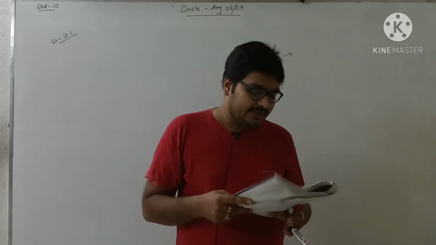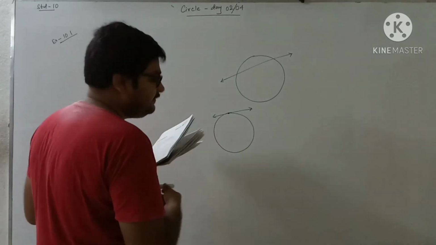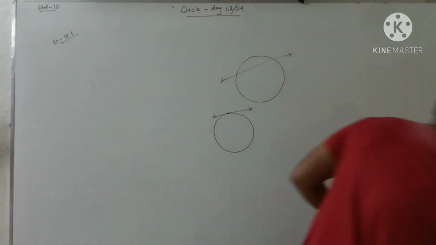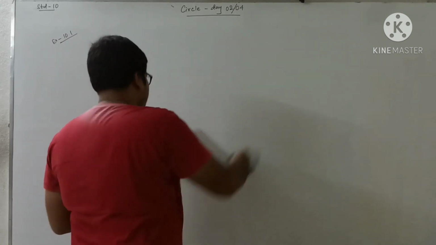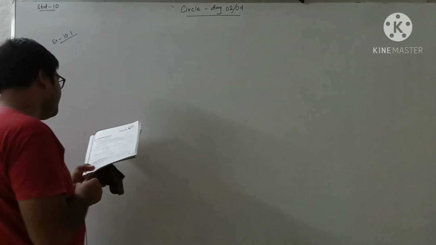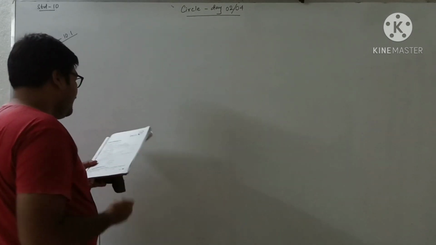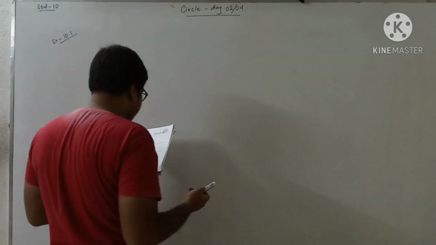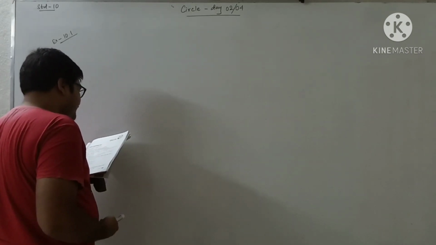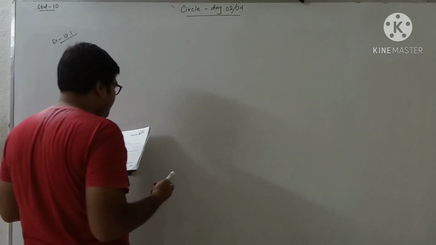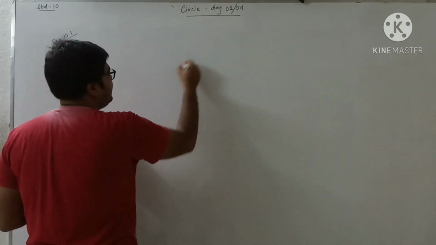Okay, now come to your question number 3. So what is given in question number 3? Let's see. Question number 3: a tangent PQ at the point P to a circle of radius 5 centimeter meets a line through the center O at the point Q, so that OQ equals 12 centimeters. So let's draw the diagram.